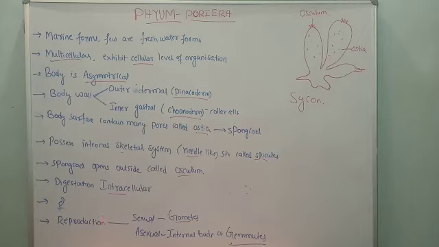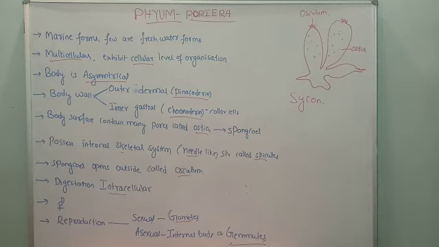Lastly, reproduction. Poriferans reproduce both by asexual means as well as sexual means. Sexual reproduction takes place by gamete formation, that is by the fusion of male and female gametes. Asexual reproduction takes place by means of internal buds.